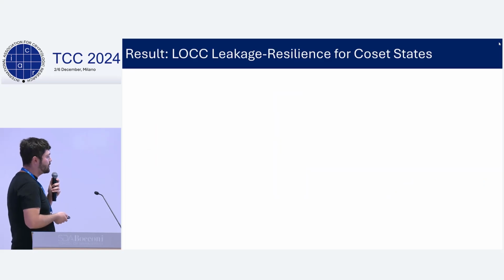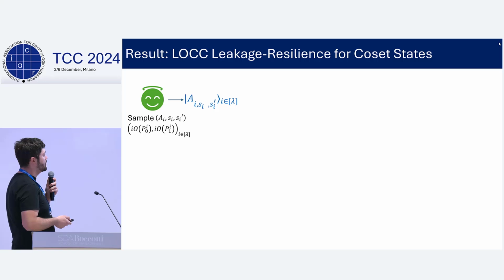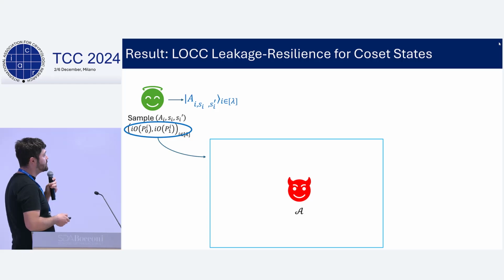Okay, so one of our technical contributions is we show a new LOCC leakage resilience property for coset states. So similar to the LOCC LR game for PKE, we will have some adversary that first receives the obfuscated membership checking programs for a tuple of coset states, and later it receives LOCC leakage adaptively over multiple rounds on this tuple of coset states.